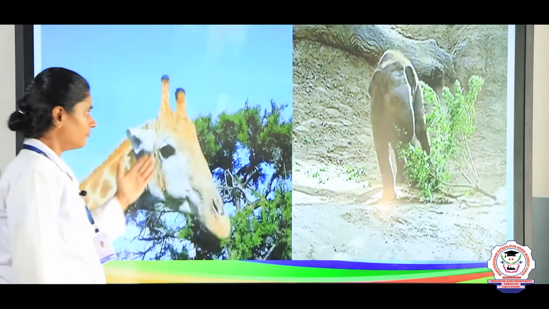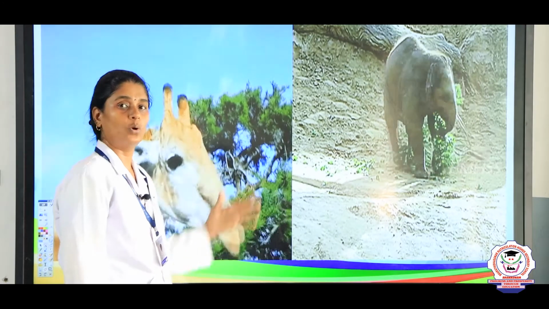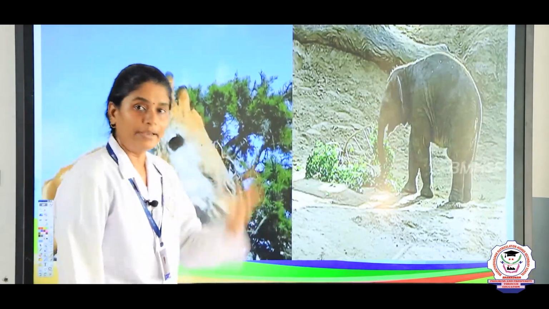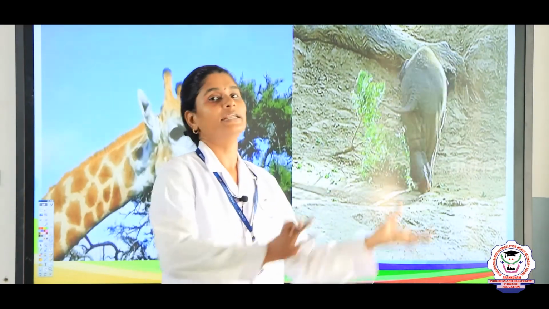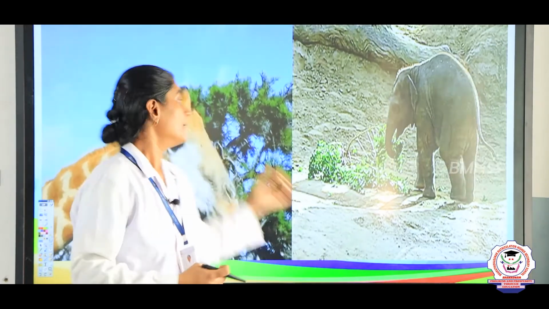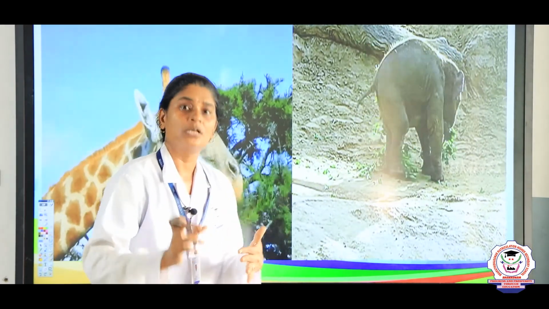Then again the plants are eaten by plant-eating animals. Giraffe, elephant, even some cattle like sheep, goat, cow, eat the plants or the parts of the plant. So, from the plants the energy is taken by the plant-eating animals. These plant-eating animals are also called primary consumers. What are consumers? Consumers means they are consuming the food from the producers.